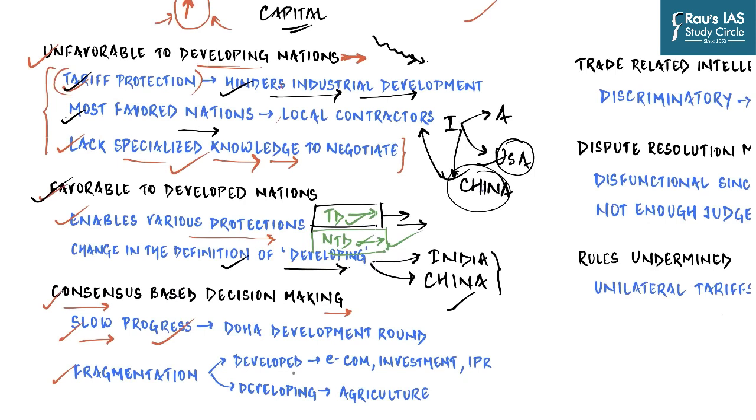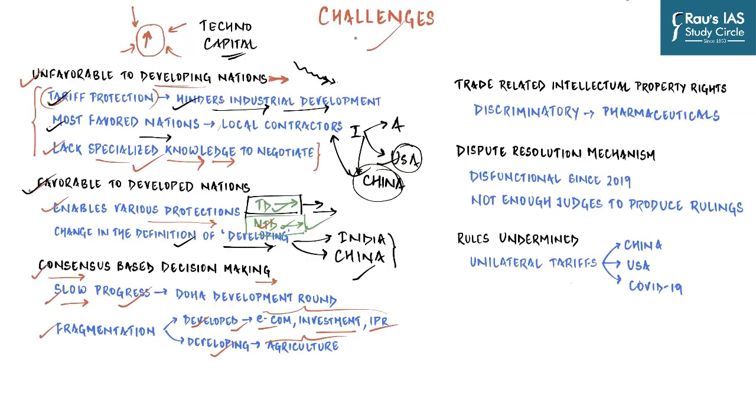For example, developed countries want to push their agenda with respect to rules on e-commerce, investment, and intellectual property rights. But on exactly these agenda items, developing countries are quite reluctant. Similarly, developing countries want to push for reform of the agreement on agriculture, in which developed countries are not interested because they already have a lot of benefits from that. Then there are other issues as well.